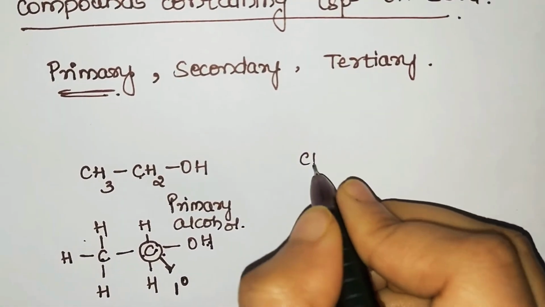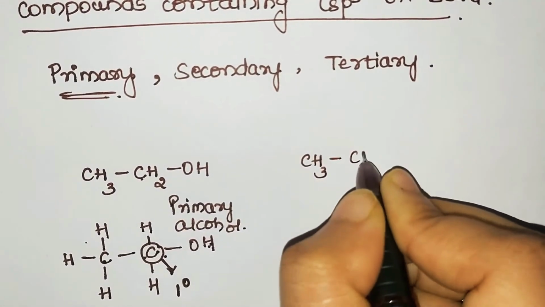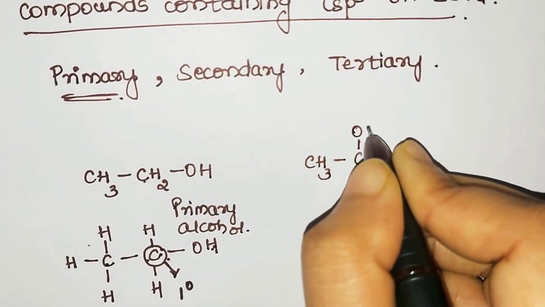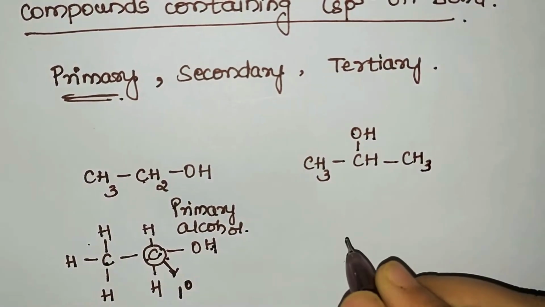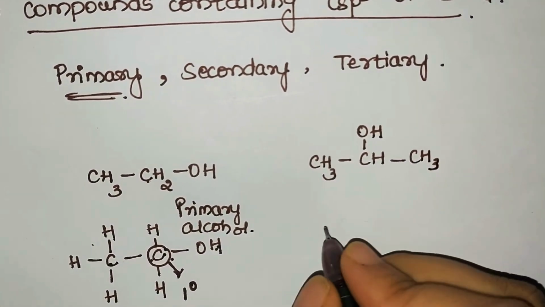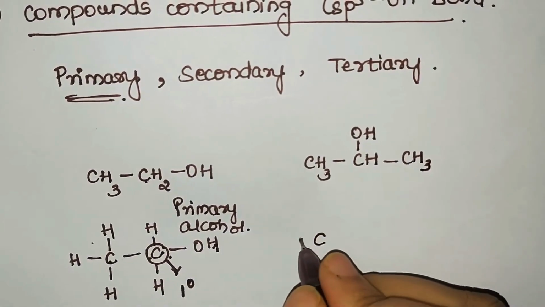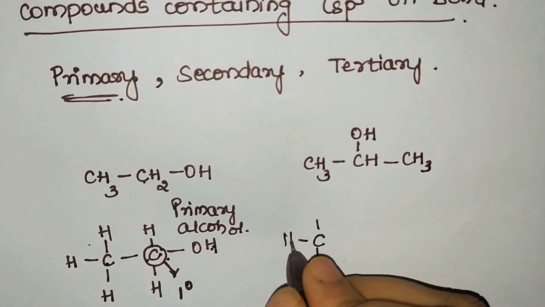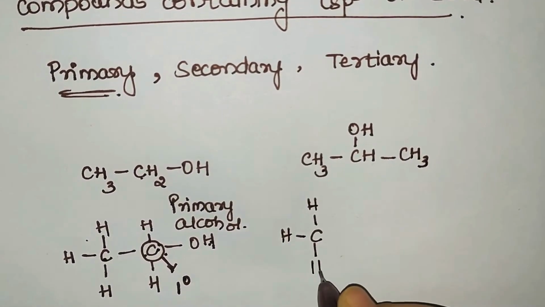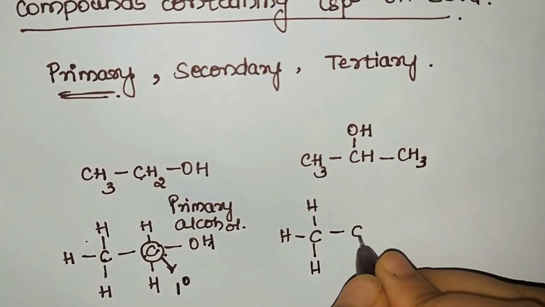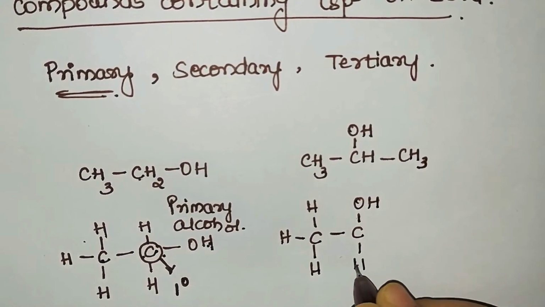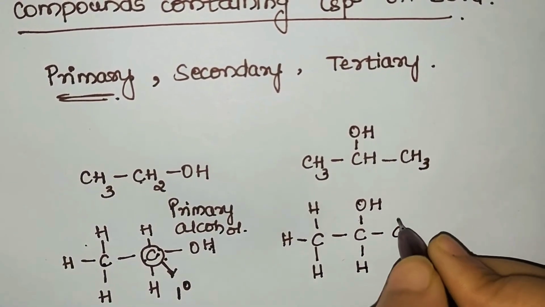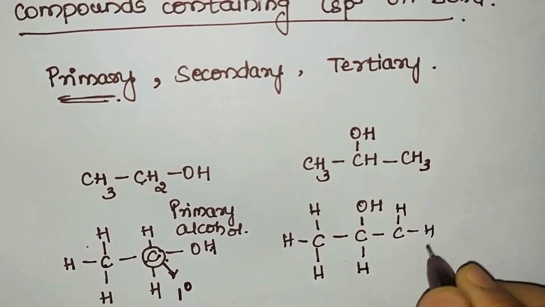Similarly, we'll take an example for secondary alcohol. We'll consider CH3, CH, CHOH and CH3. Now here again we'll split the structure and write it so that we understand it in a better way. So we are having C, it is having 3 hydrogen atoms, we'll represent those. Next it is bonded to what? C, which is associated with OH, as well as 1 hydrogen atom, and it is further bonded to CH3, C, then 3 H we represent here.